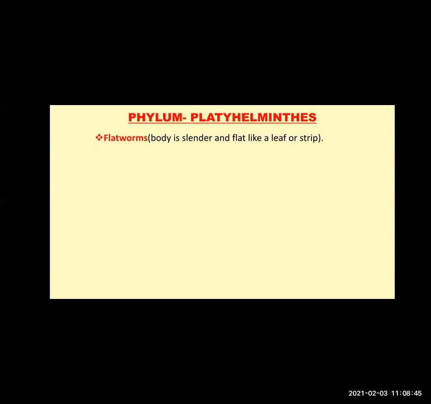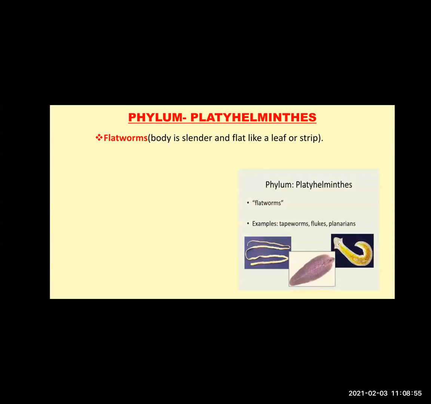Flatworms, okay? And their body, how are flatworms? Their body is slender and flat like a leaf or a strip. That was the first characteristic. You can see in the picture various examples: tapeworms, flukes, planarians. These are different flatworms. And by the picture, you can understand how their body is slender, isn't it? And even flat. Liver fluke body is flat like a leaf.